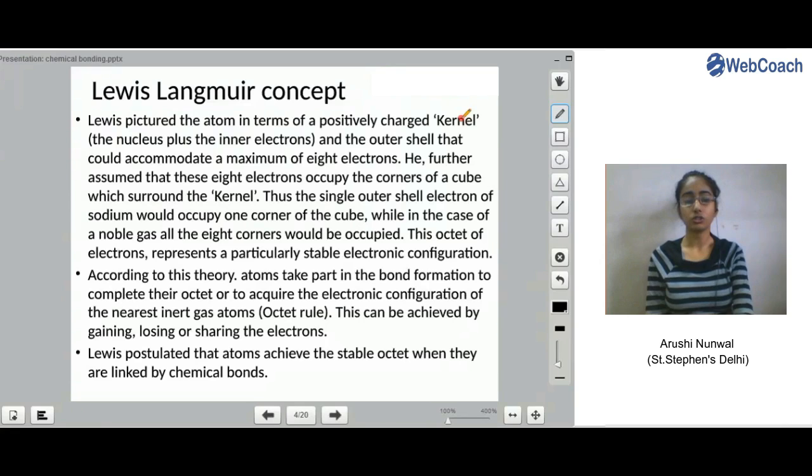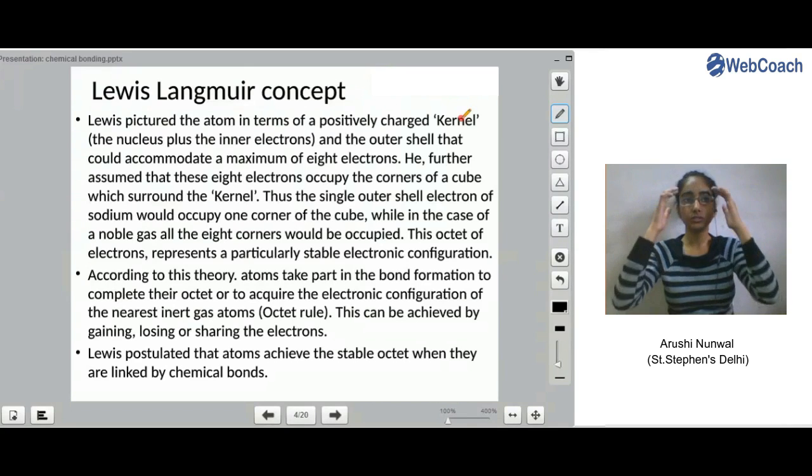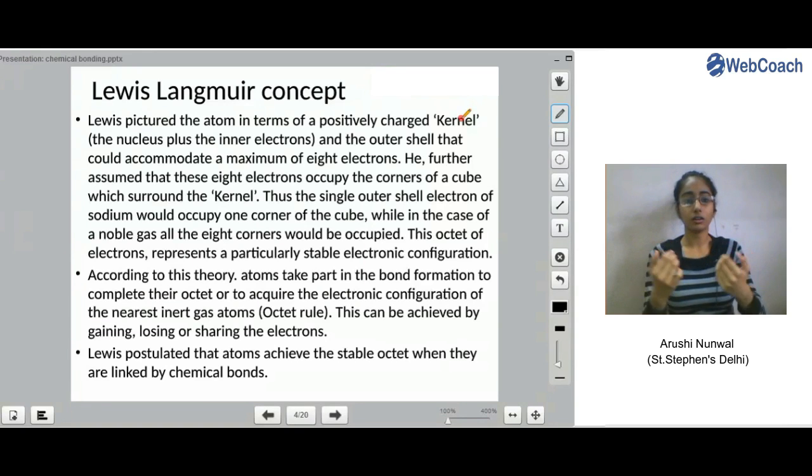Now he further assumed that these electrons could occupy the corners of a cube which surrounded the kernel. If you picture a cube in your mind, a cube has 8 corners. So he said that the outermost shell could accommodate a maximum of 8 electrons, and each corner of the cube was accommodating an electron.